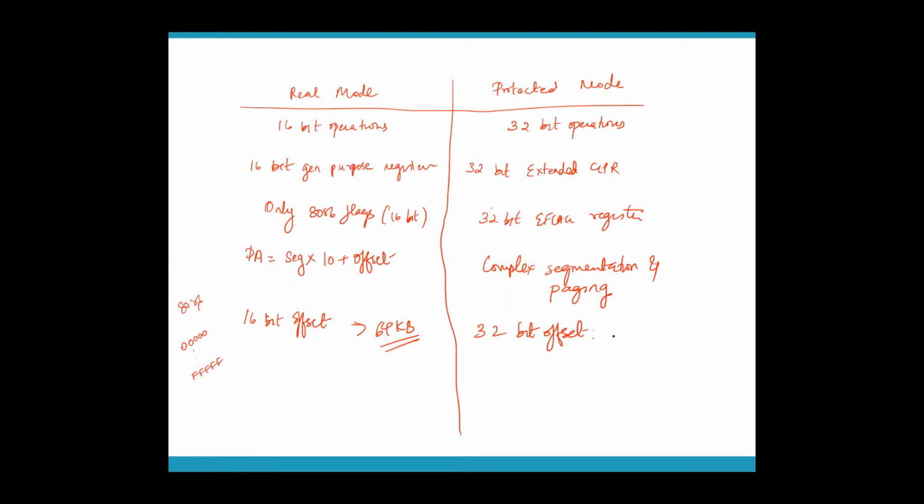4 gigabytes. Excellent. Very good. What is the maximum size a segment can have? The maximum size a segment can have is 4 gigabytes in protected mode, whereas in real mode it is 64 KB. Okay. Another point. Your addressable memory is this much here.